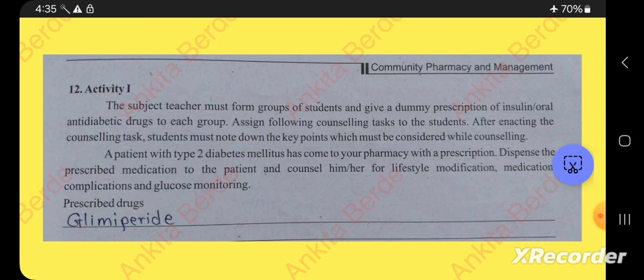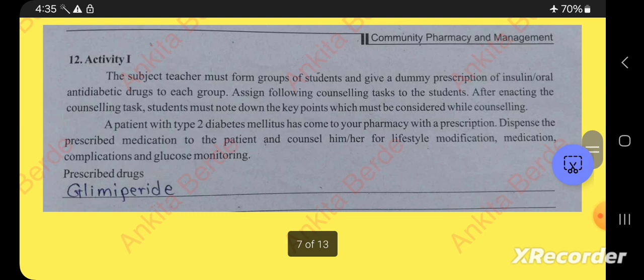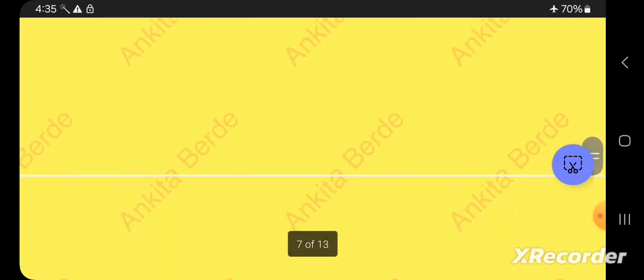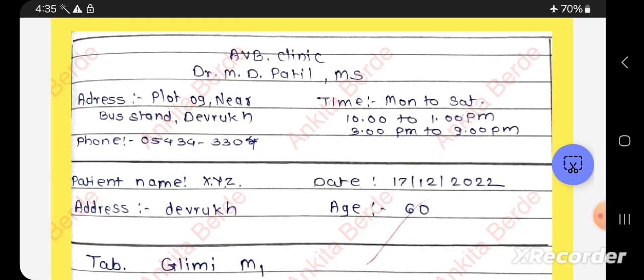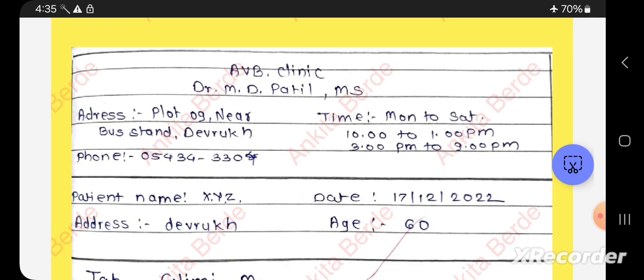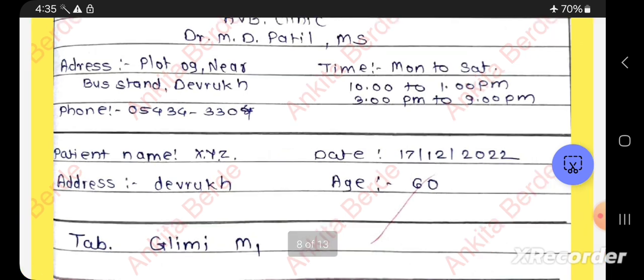So here a patient with type 2 diabetes mellitus has come to your pharmacy with a prescription, and the patient says that he has type 2 diabetes mellitus. You have to dispense the medication to that patient and counsel on lifestyle modification, the different medication complications, and glucose monitoring. So here see, one dummy prescription is there. Just wait, you can see this. Okay, like this. I will just zoom out.